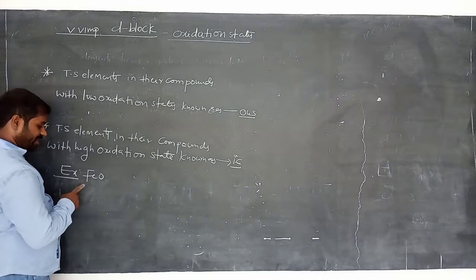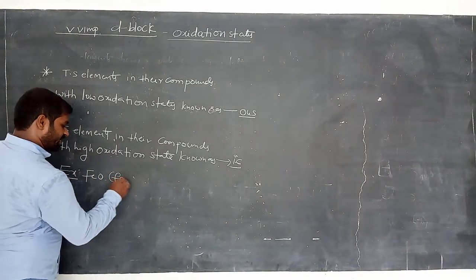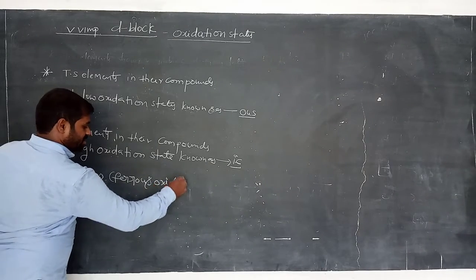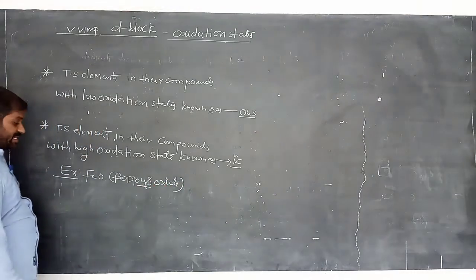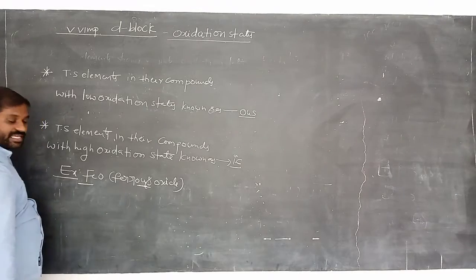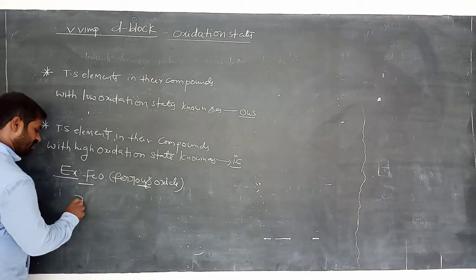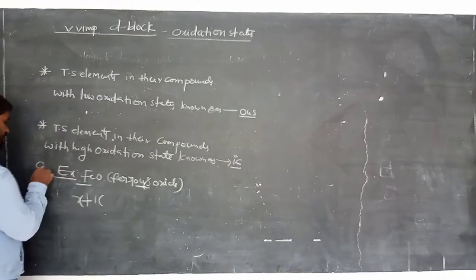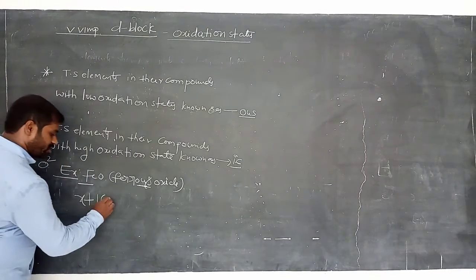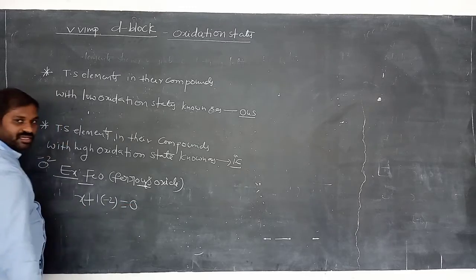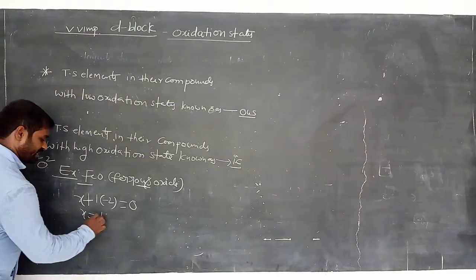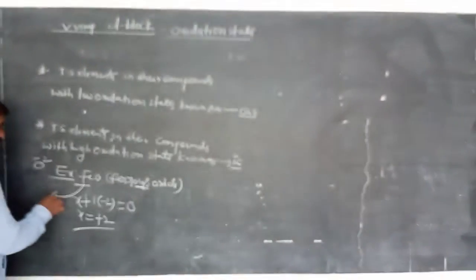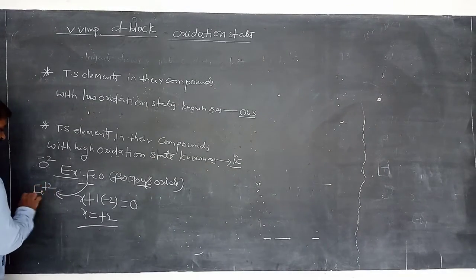FeO, iron oxide, we call it ferrous oxide. So calculate the oxidation state of iron here. How many iron atoms here we have? 1. So taken as x. 1 oxygen here we have. Oxygen always possesses -2 in this compound. Now x - 2 equals 0. Am I right? So now x equals +2. That means in this compound iron shows Fe+2 oxidation state.